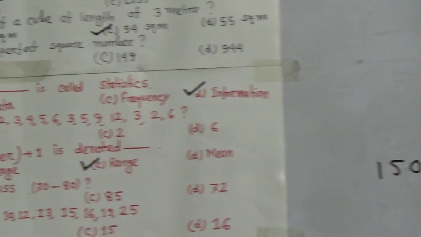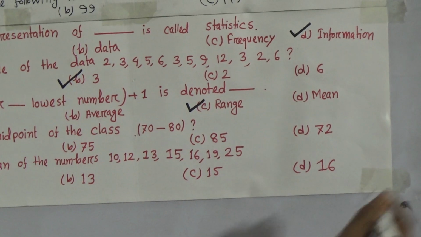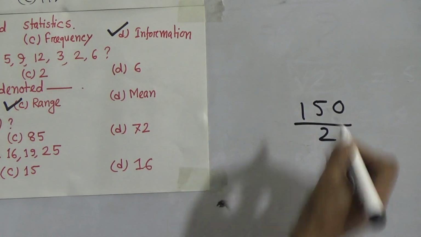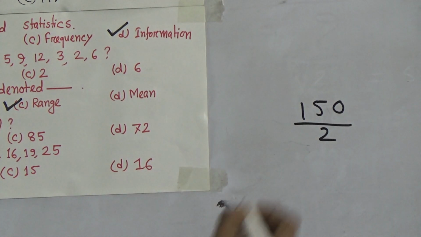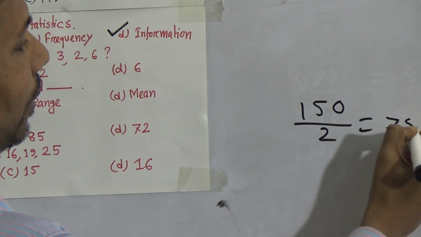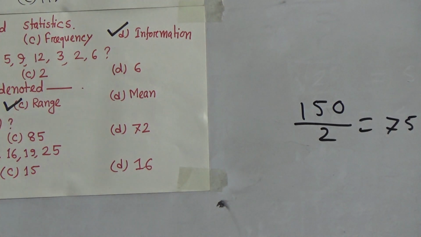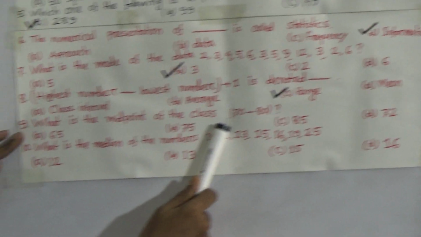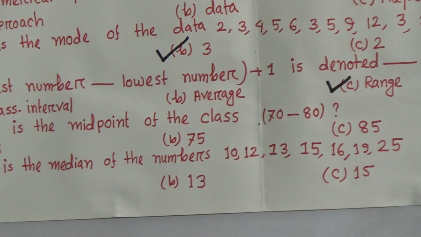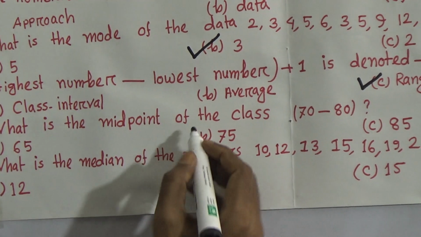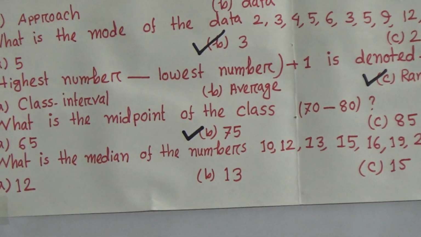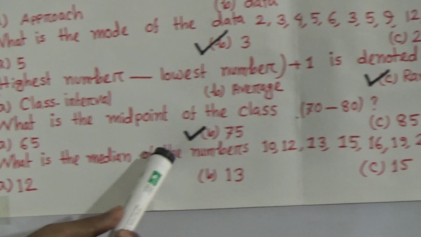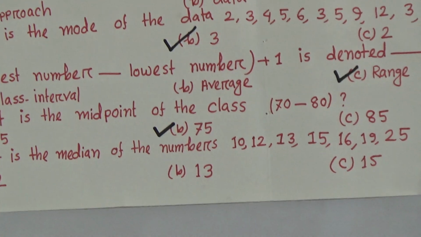And we have to determine the midpoint, so you have to divide this by 2. If we divide 150 by 2, then we get 75. So our result will be 75. Now you see question number 9: what is the midpoint of the class 70 to 80? We have got the result 75. Dear student, now give the tick sign on 75.